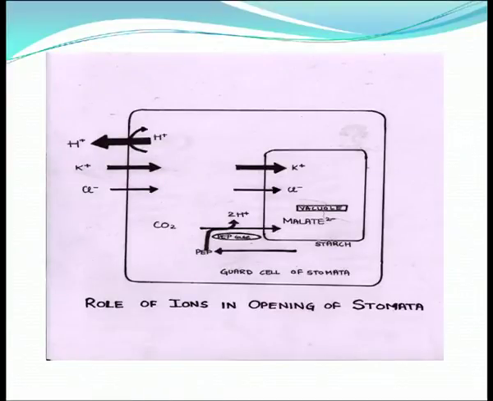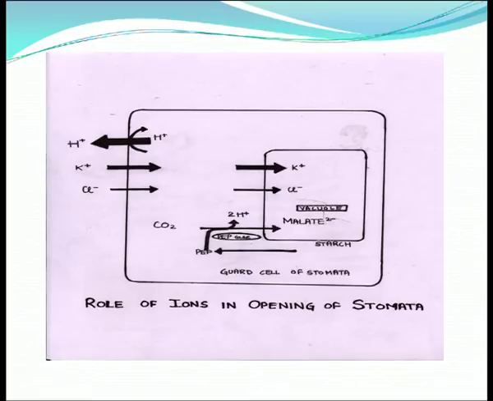Here is an illustration which says the role of ions in opening of stomata, because now I am going to discuss the roles of some of the ions which are very much essential during the closing and opening of stomata. In this illustration you can see potassium ion, chloride ion and also the malate ion lower the water potential, and hence endosmosis takes place.